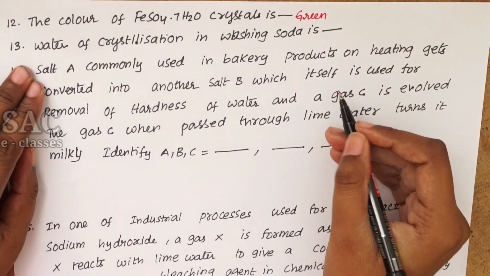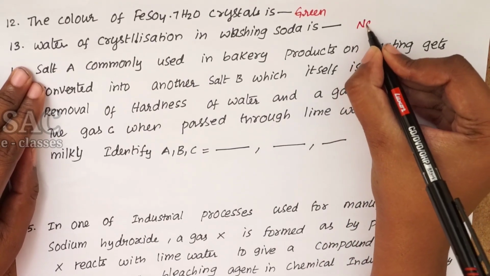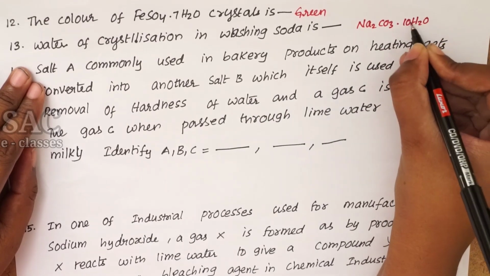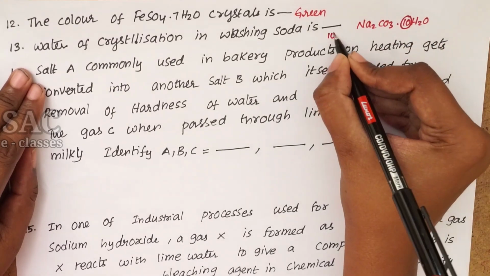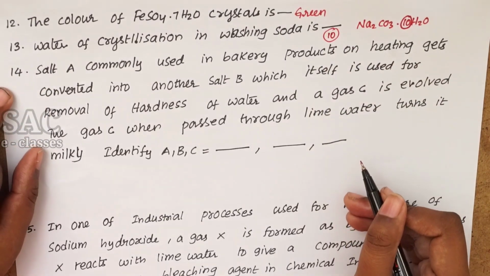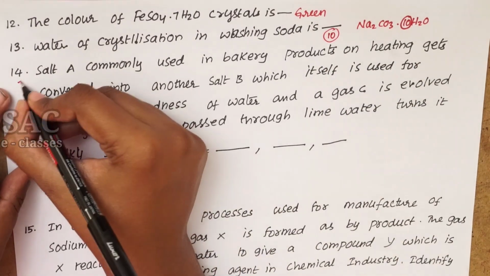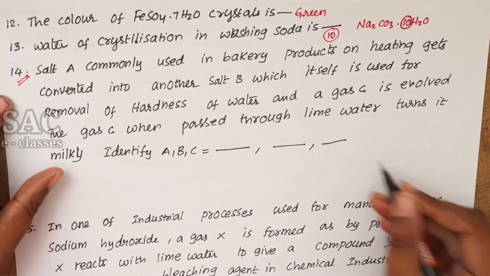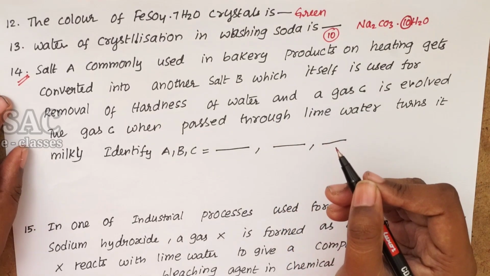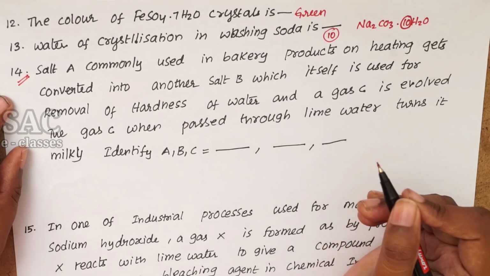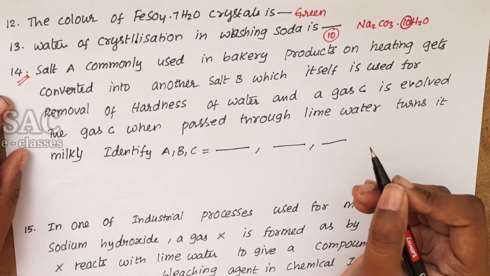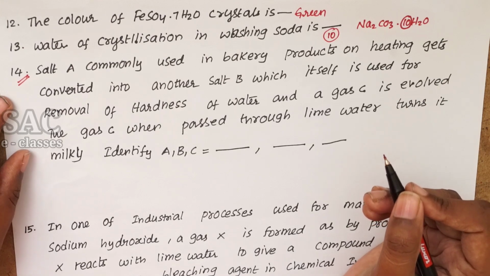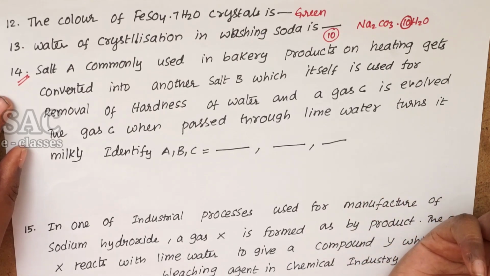The water of crystallization in washing soda. What is the washing soda chemical formula? Na2CO3·10H2O. How many water molecules are present? 10. So the water of crystallization in washing soda is 10. Now look at the 14th one, which is very important. A salt A commonly used in bakery products, on heating gets converted into another salt B which is used for removal of hardness of water. A gas C is evolved. The gas C, when passed through lime water, turns it milky.